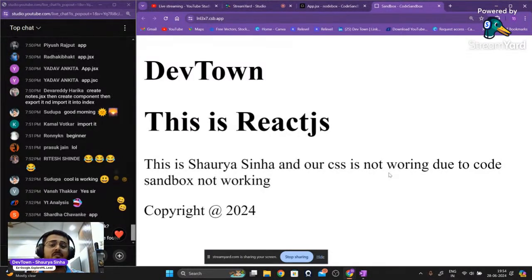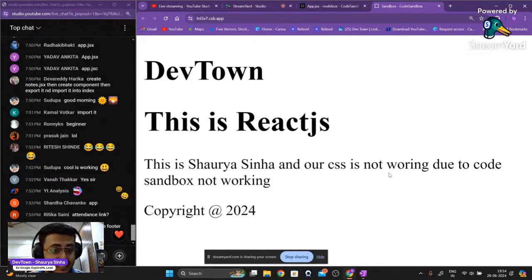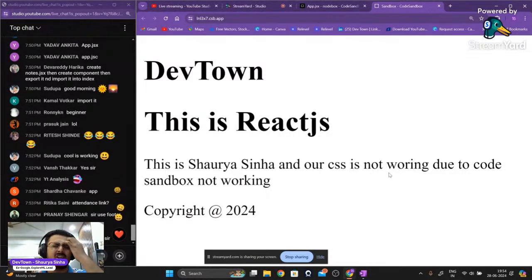Now, this is how our website looks without any CSS. The CSS is actually not working right over here. So what I'll do for you guys is, in the next class, while providing you the CSS file, I'll show you locally how it will appear if your CSS is working fine and your CodeSandbox is working fine. But yeah, if the CSS is not being applied, this is how your website will look.